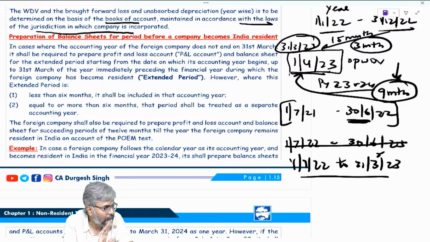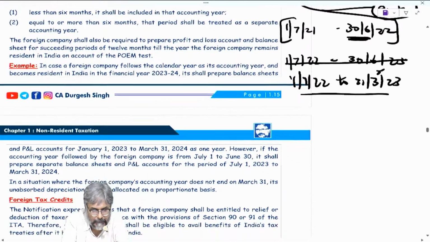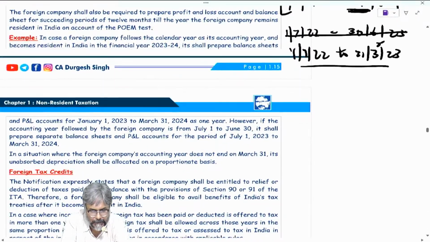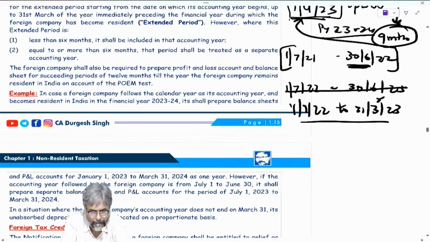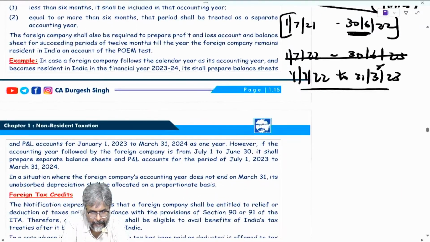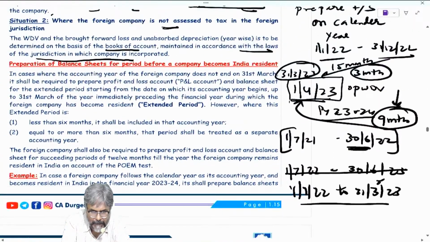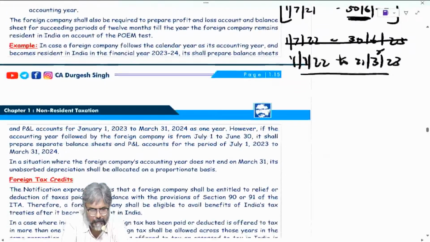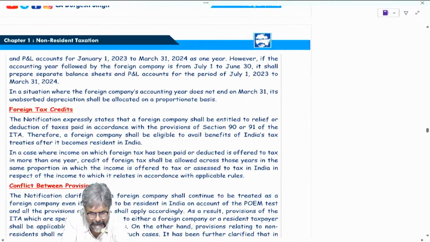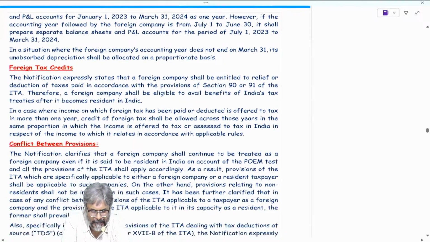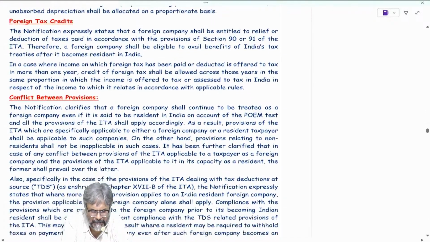Now students, the next particular point. So, preparation of balance sheet, we have discussed that part. Foreign tax credit, right now you will not discuss this, we will discuss it later on.